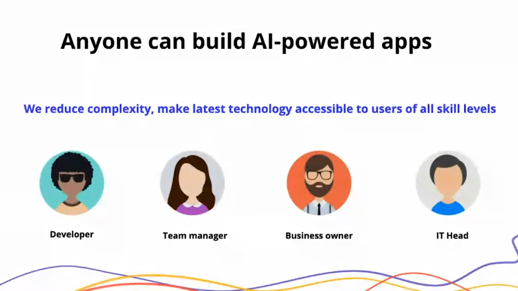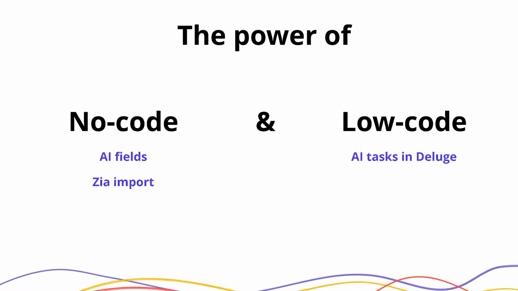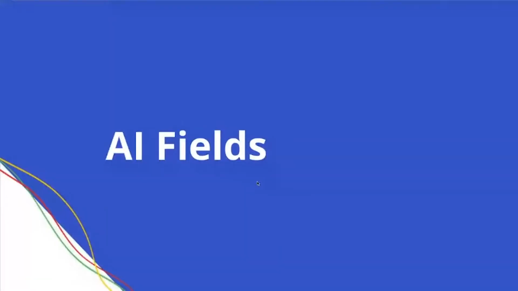We at Zoho Creator have always had our customers at the heart of our journey. We have simplified app development and empowered users of all skill levels to build apps. As AI is emerging as an important technology for businesses, we wanted to simplify that also so that everyone can enjoy its benefits. So we provide the options for users to utilize AI in two ways, with and without coding. You can add intelligence to your apps either in 5 clicks using AI fields or in 2 lines of code with Deluge.